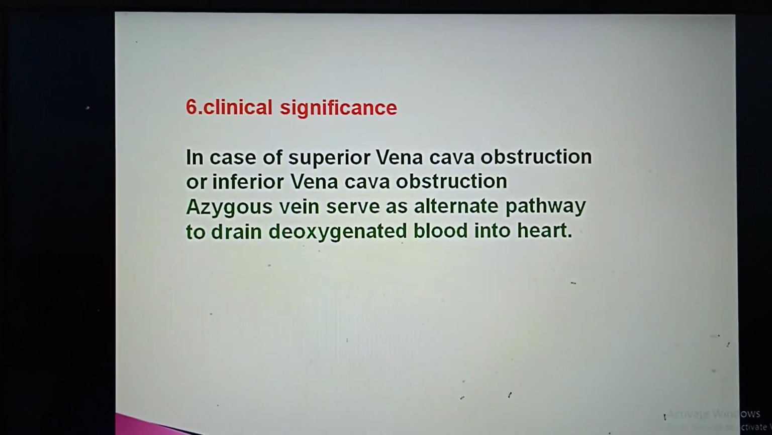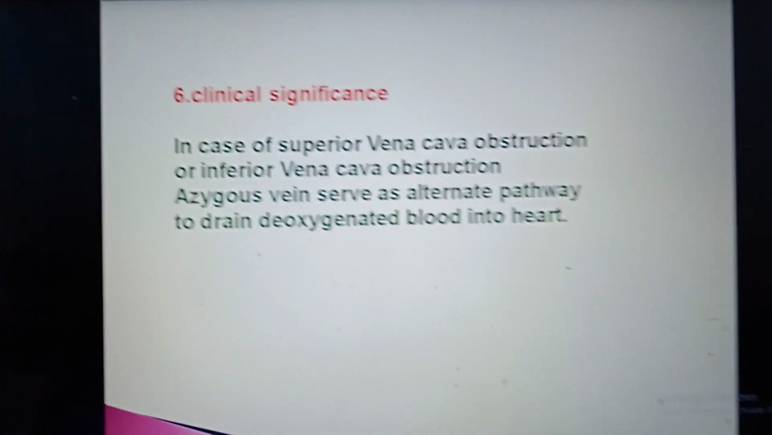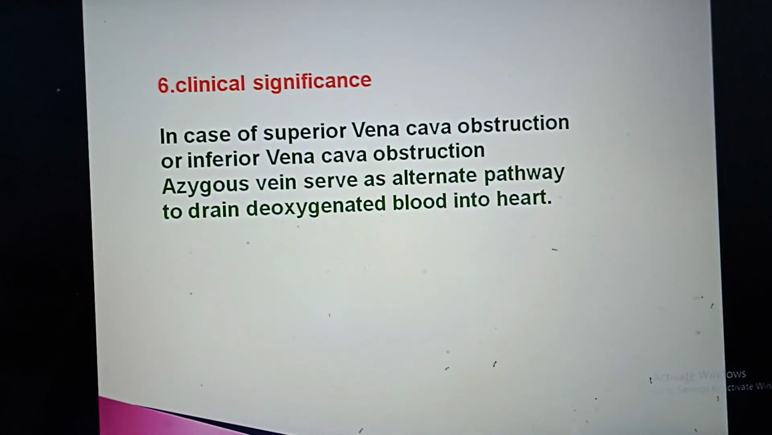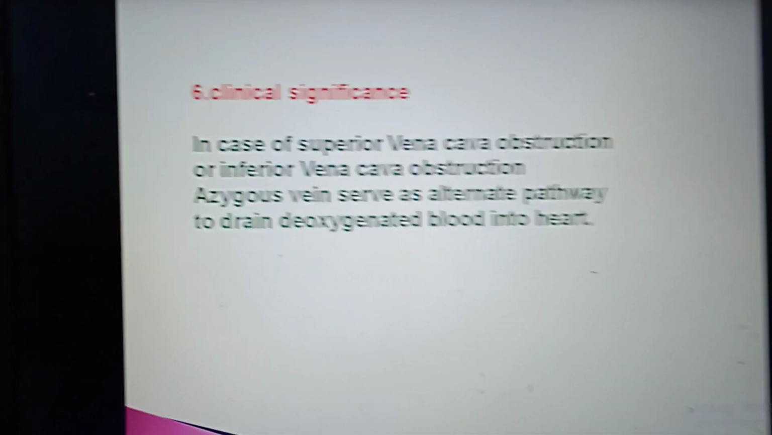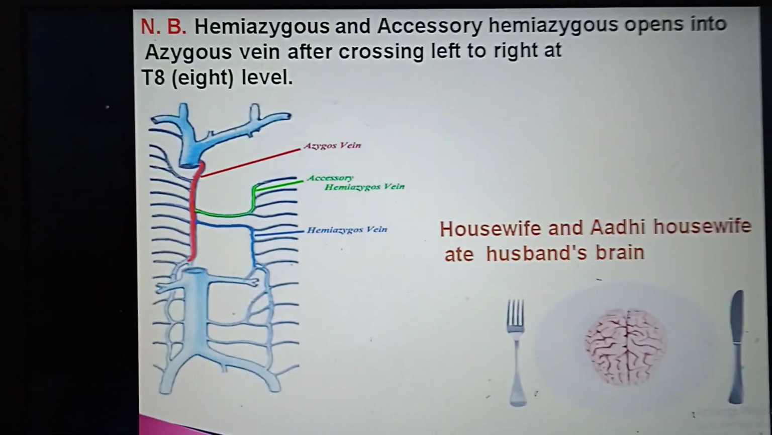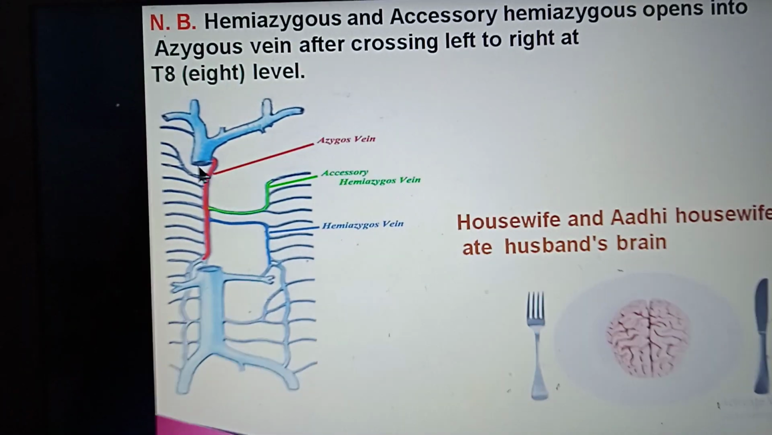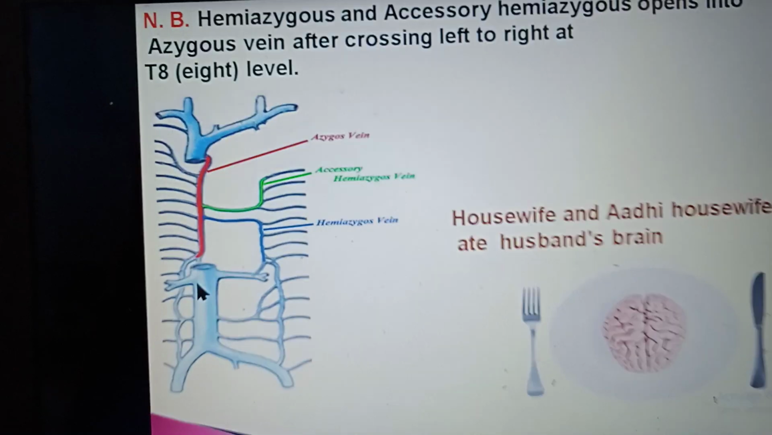Clinical significance. In case of superior vena cava obstruction or inferior vena cava obstruction, the azygous veins serve as an alternate pathway to drain deoxygenated blood into the heart, because it is a communication between the superior vena cava and the inferior vena cava.